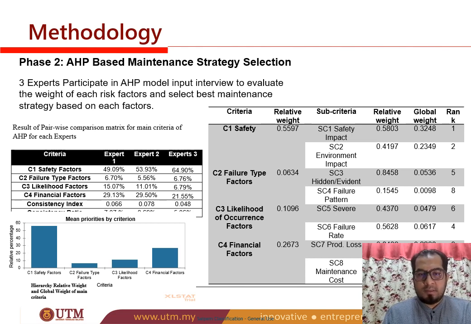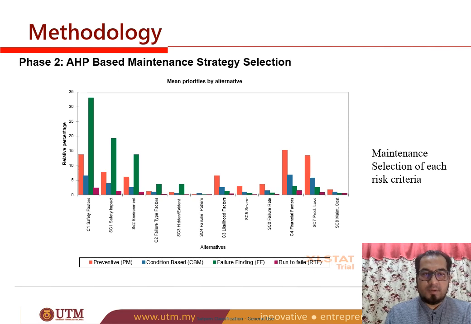And the result of this survey based on the AHP input is presented in that table, where safety is ranked as the highest critical risk factor, and failure pattern is the least critical factor. Each of the factors has been prioritized. And then this is the graph showing the relative percentage of the priority weights.